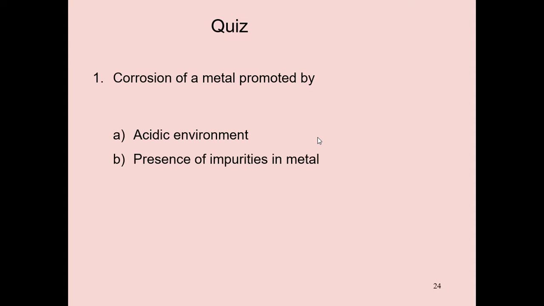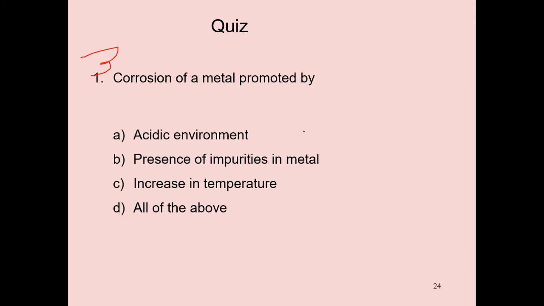Third question. Corrosion of a metal is promoted by acidic environment, presence of impurities in metal, or increase in temperature.